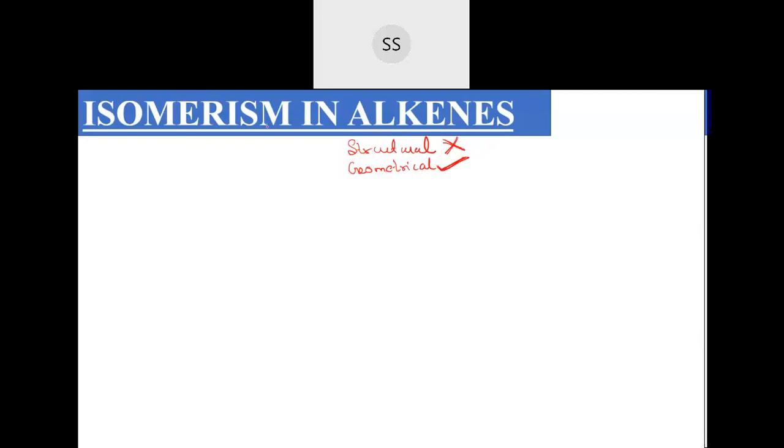So, I'll repeat once again, isomers are compounds which have the same molecular formula but differ in one or more properties. The phenomenon exhibited by them is called isomerism. I said alkenes exhibit structural isomerism as well as geometrical isomerism, but we are going to focus more on geometrical isomerism.